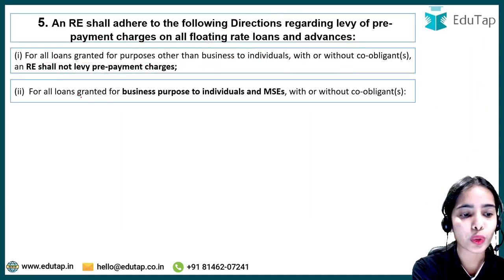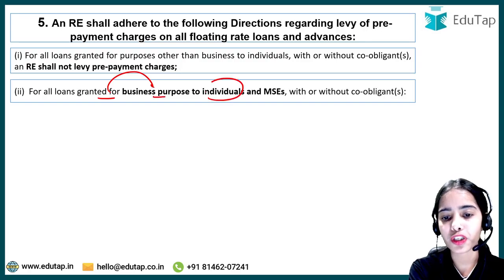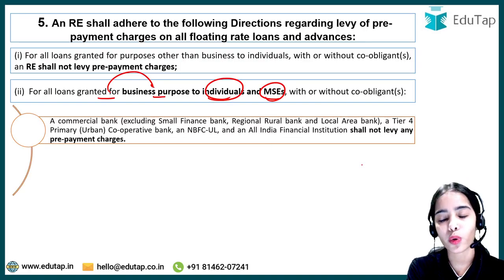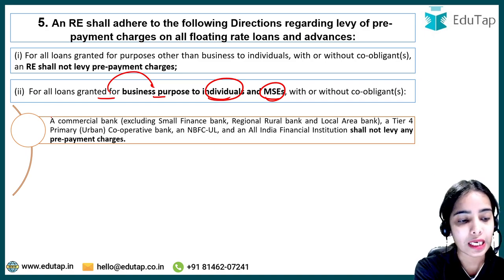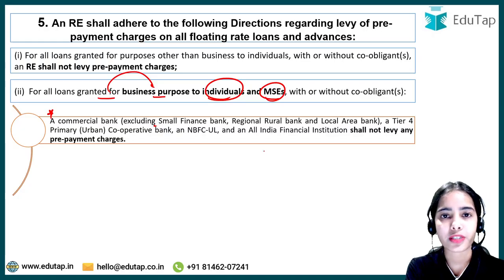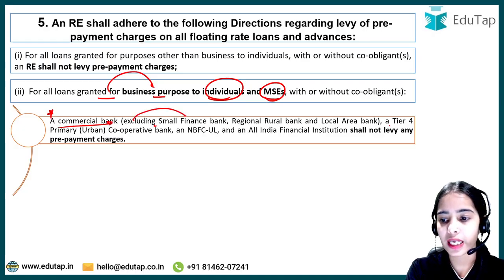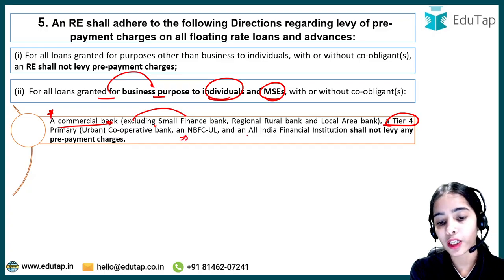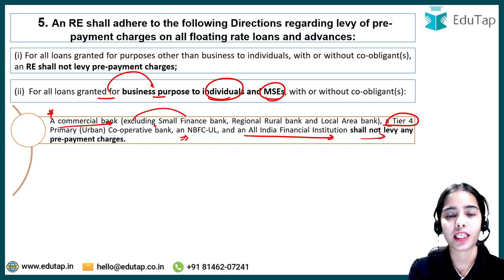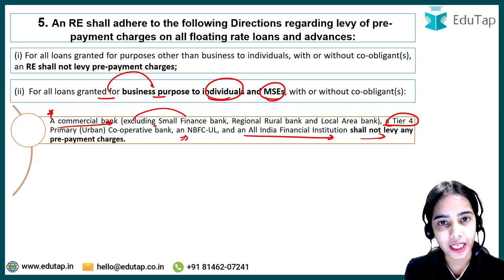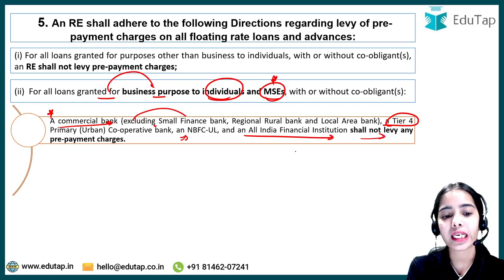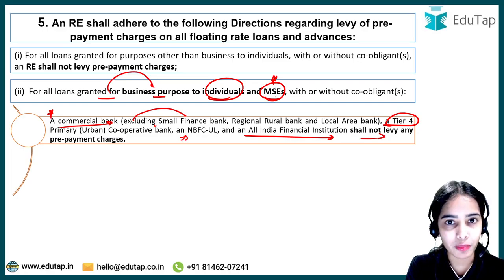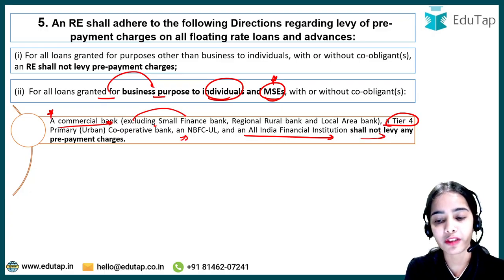Now see, for all loans granted for business purposes to individuals and micro and small enterprises, with or without co-obligant, a commercial bank, excluding small finance banks, regional rural banks and local area banks, and a tier 4 primary urban cooperative bank, the NBFC upper layer, and all India financial institutions shall not levy any prepayment charges. So that means if the prepayment is done by the individual and the MSE, micro and small enterprise, on a loan taken for business purposes, no prepayment charges will be levied by these entities.